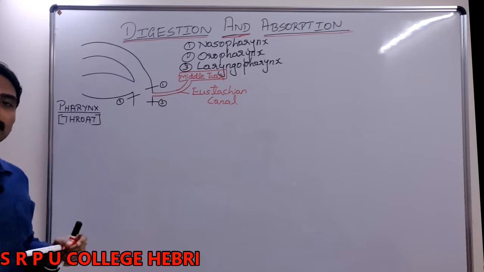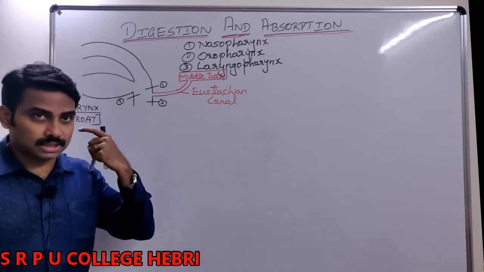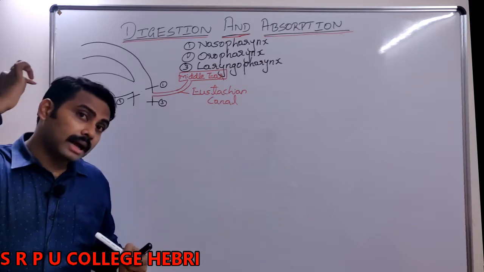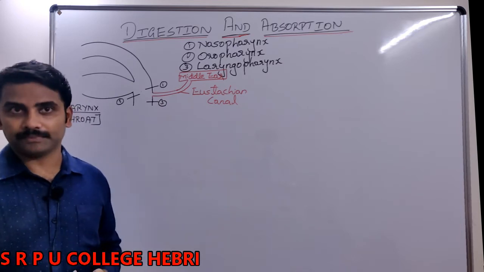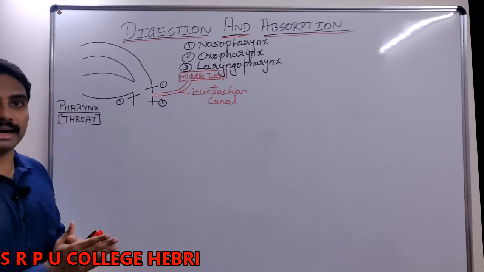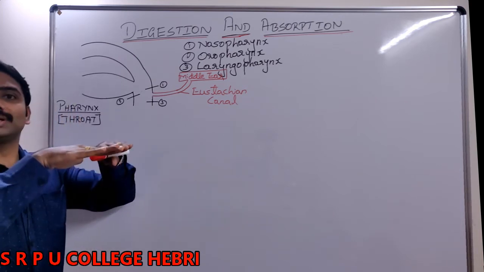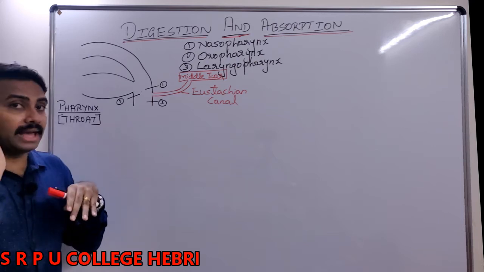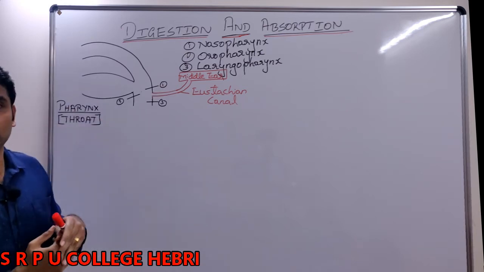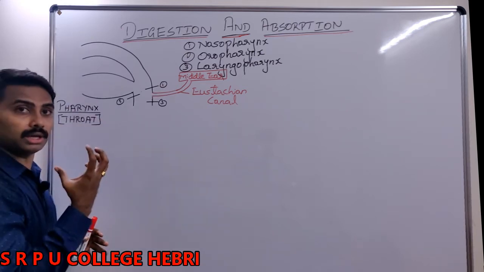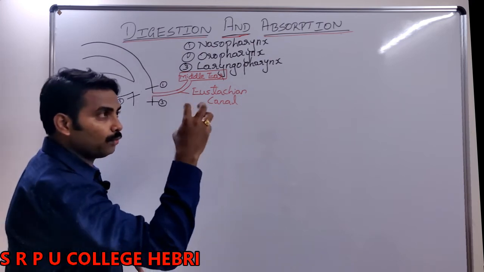You know, our ear is divided into three regions. What are they? Outer ear, which is the visible part, middle ear, and inner ear. Inner ear is the main site where hearing will be done, right? It is very important that between outer ear and middle ear, air pressure should be equalized. That is helped by, then only what happens is we have an eardrum. That eardrum will vibrate.